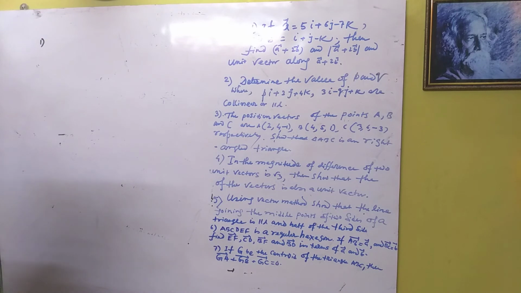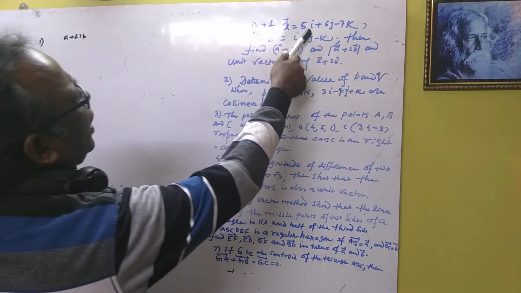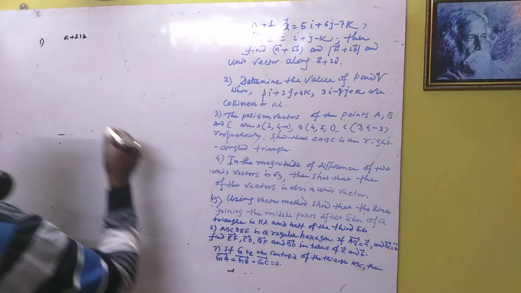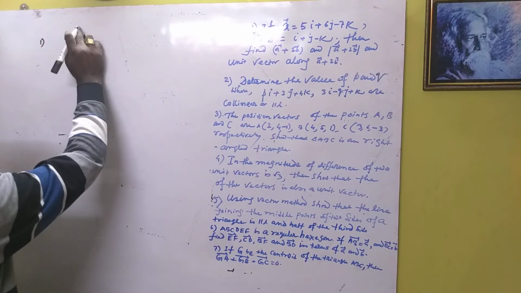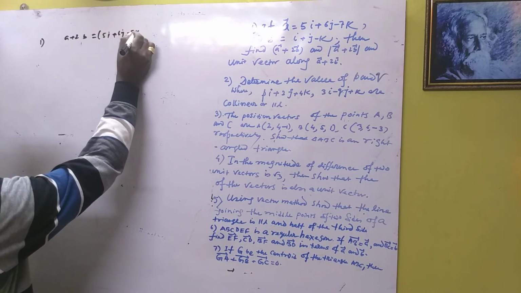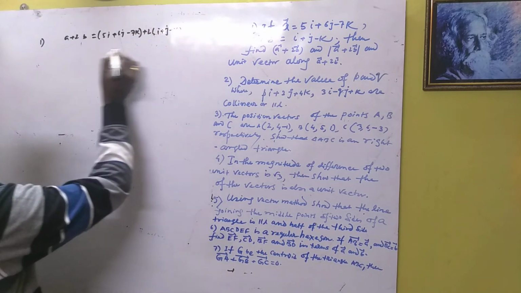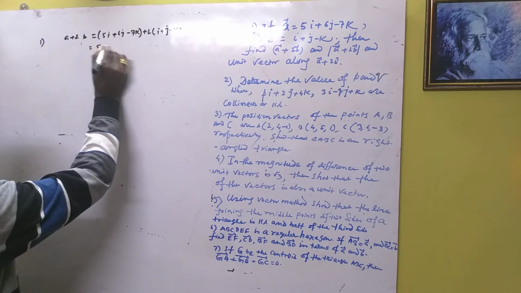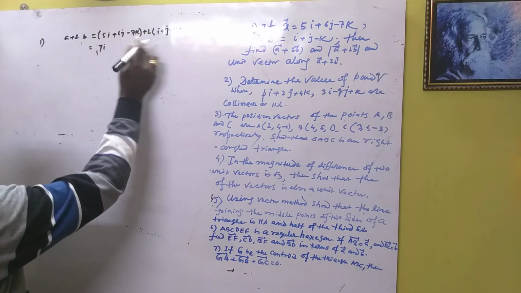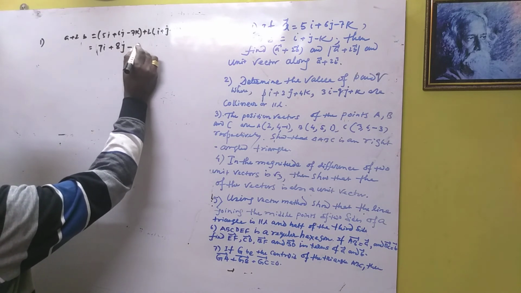So A and B are given. Find A plus 2B. A is equal to 5i plus 6j minus 7k and B is equal to i plus j minus k. Then find A plus 2B. A is 5i plus 6j minus 7k plus 2B, where B is i plus j minus k. So 5i and 2i is 7i, 6j and 2j is 8j, and minus 7k minus 2k is minus 9k.